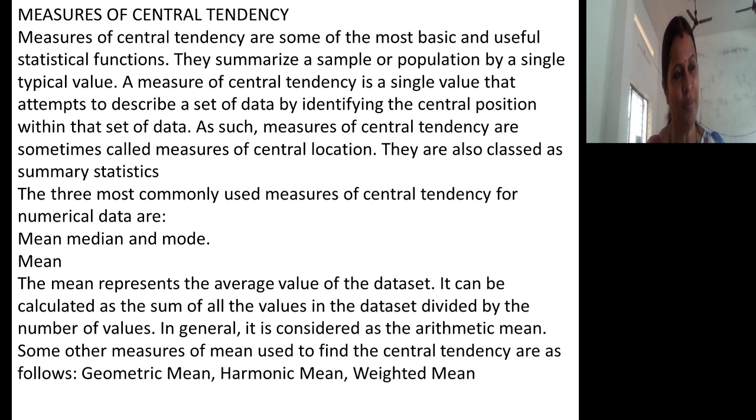For example, you ate 3 chapatis the first day. The second day you ate 4 chapatis. Like that, every day you are increasing by 1 chapati. At the end of a week, you want to know what is the average consumption of chapatis by you. How will you calculate?